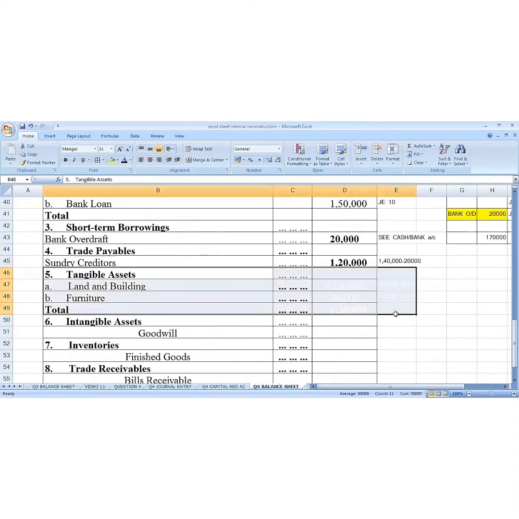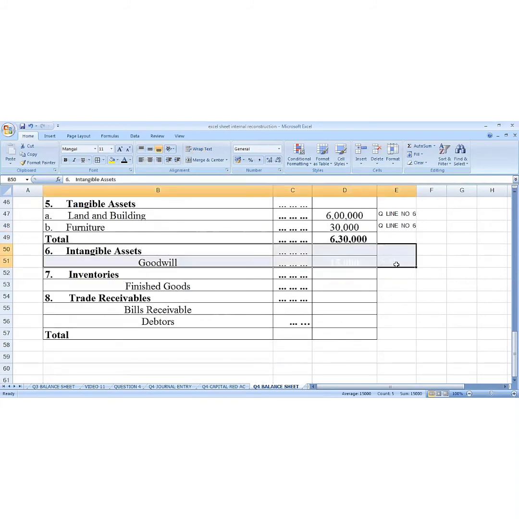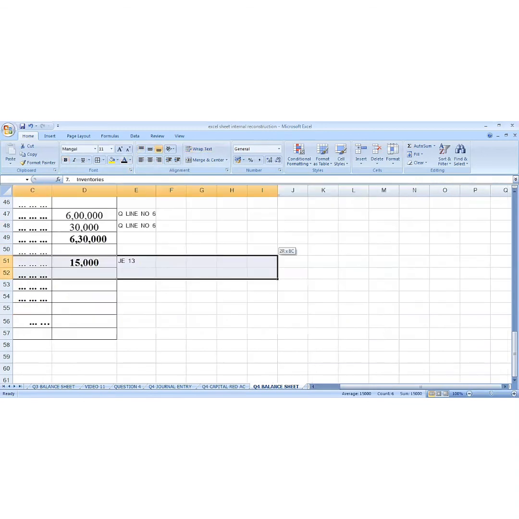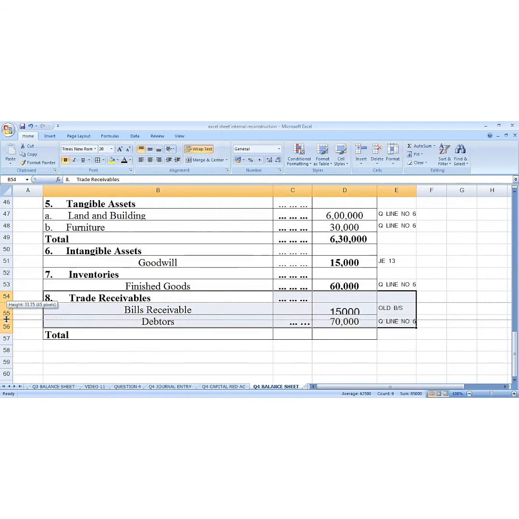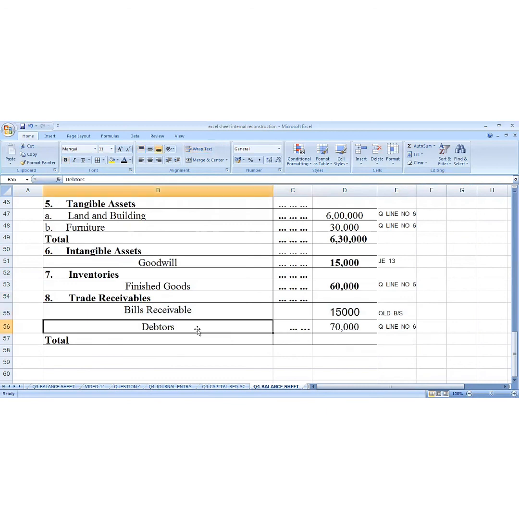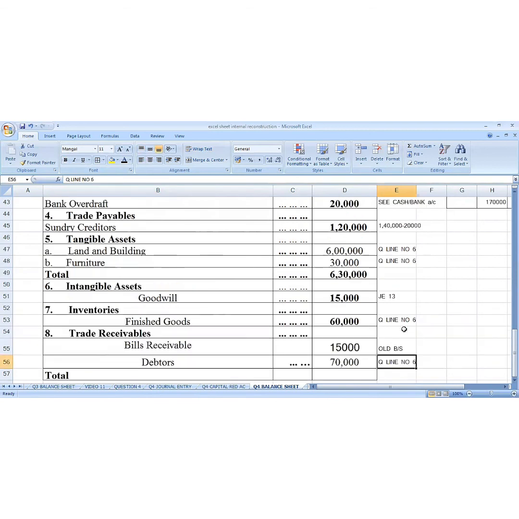Then we have tangible assets: land and building, revalued amounts, which is there in the question, line number 6. Then we have intangible assets. This we will get in the last journal entry, 15,000. Then we have finished goods. Finished goods is 60,000, that is a revalued amount. Then we have bills receivable and debtors. Bills receivable you will find in the old balance sheet, and debtors from the revalued amount which is given in the question, line number 6.